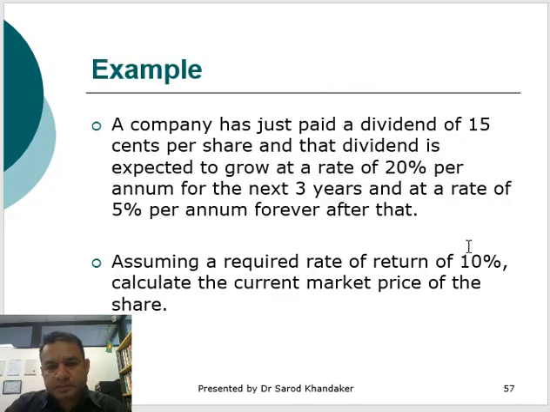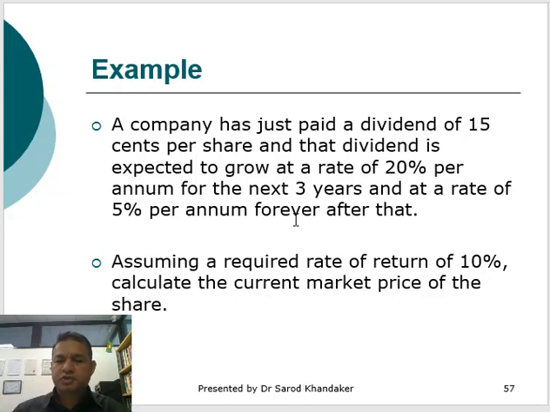Let's look at an example. A company just paid a dividend of 15 cents per share, and that dividend is expected to grow at a rate of 20% per annum for the next 3 years, and at a rate of 5% per annum forever after that.